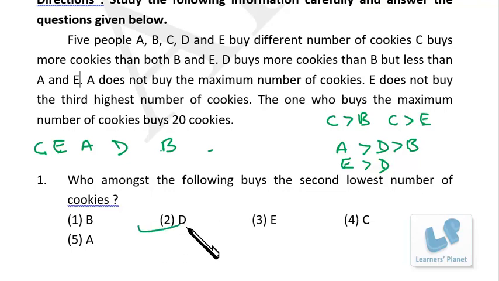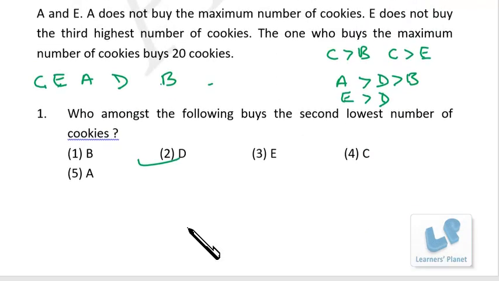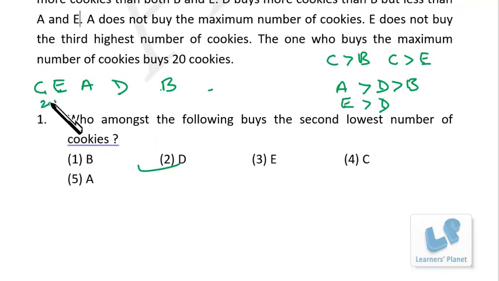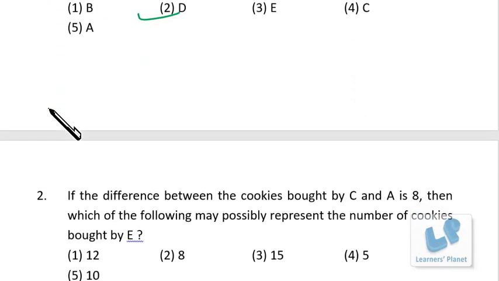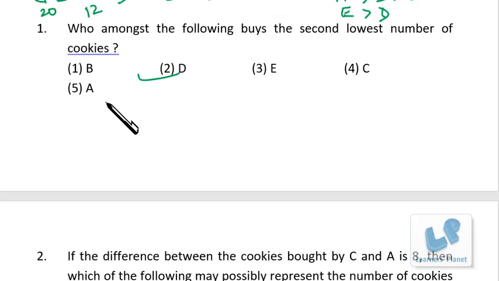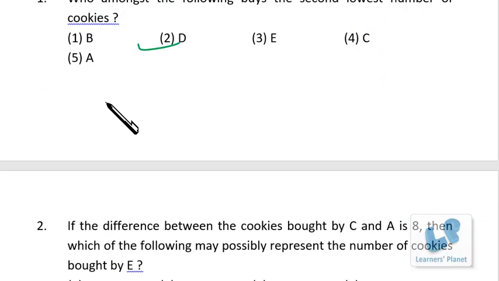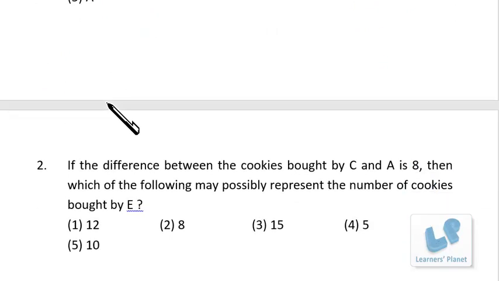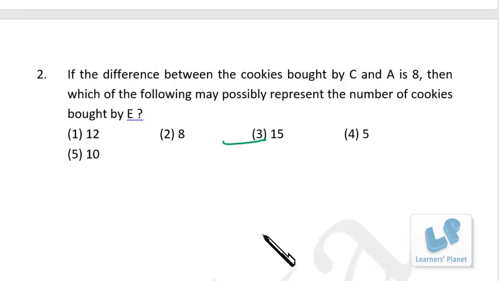So that is D. If the difference between the highest is 20, fine. If the difference between cookies bought by C and A is 8, then which of the following may possibly represent the number of cookies bought by E? C and A is 8. So 20 and this must be 12. So which of the following may possibly represent the number of cookies bought by E? That is any number between 20 and 12. So 20 and 12, that is 15. Fine. So that's very easy. I hope it's clear.